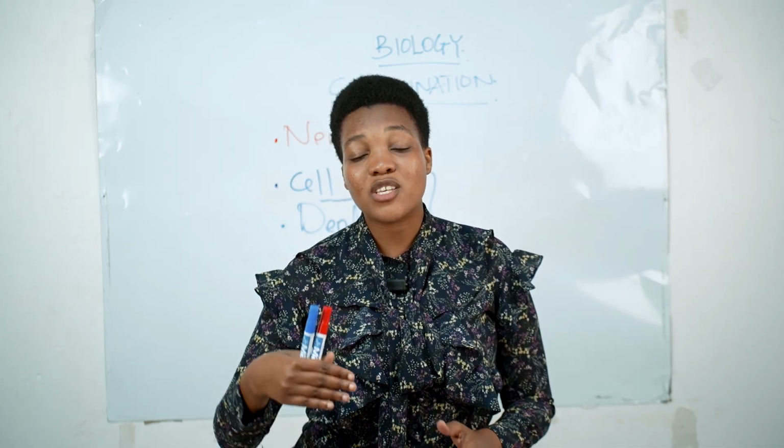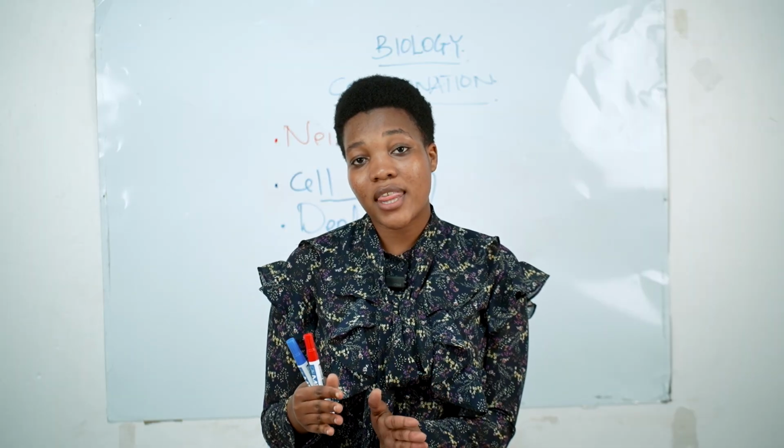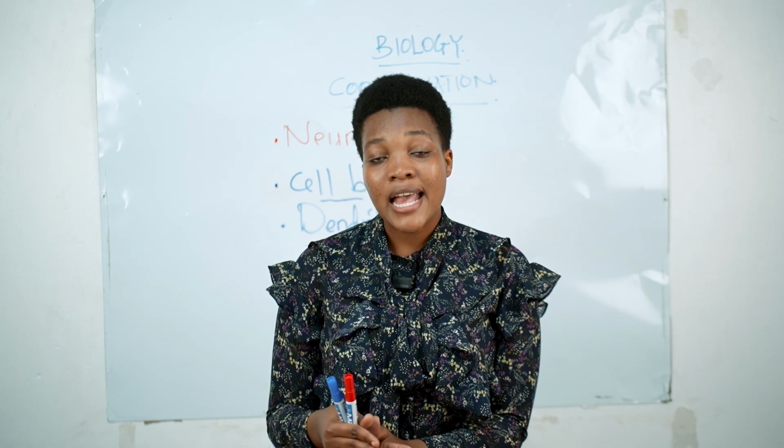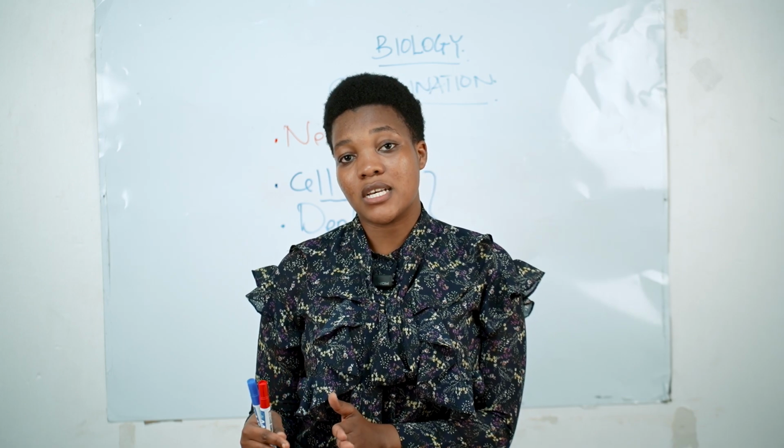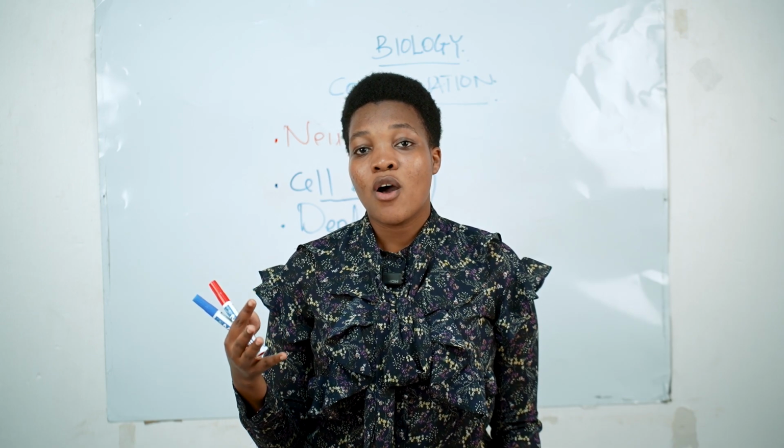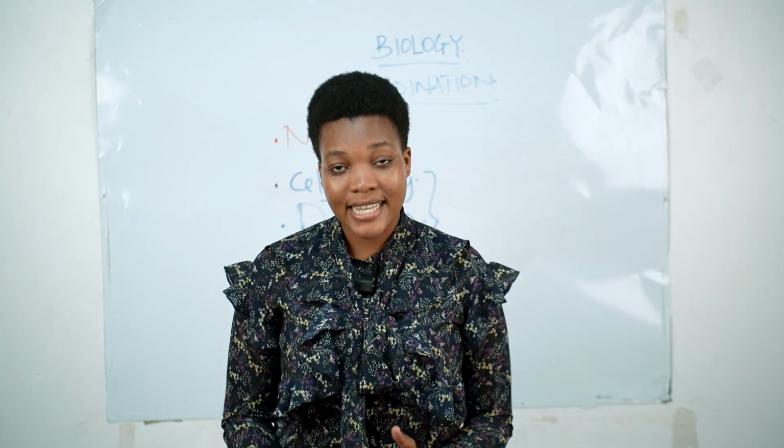We can say that is the axon termination, where the axon has ended. So they produce chemicals called neurotransmitters, which can stimulate or facilitate the taking of the information to the another cell.